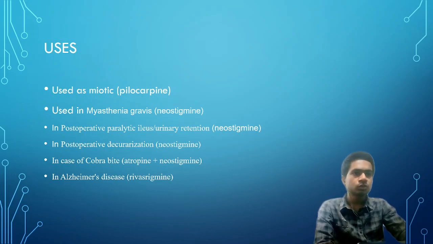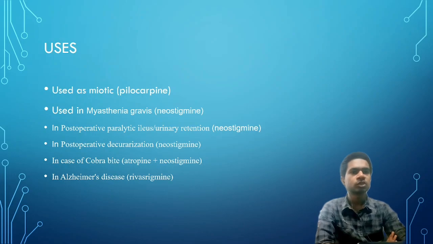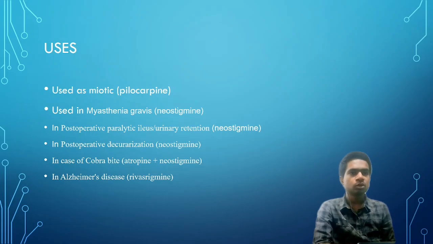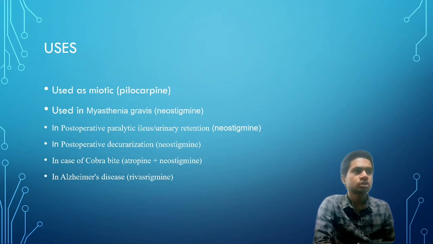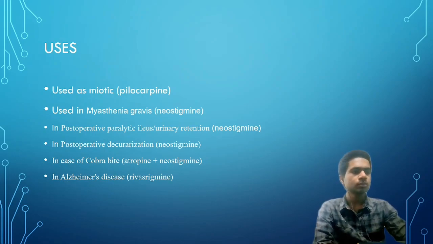In post-operative decurarization, again neostigmine has been noted. In case of cobra bites, atropine plus neostigmine is used. So, in case of cobra bites or any poisonous snake bites, the first line of treatment is atropine plus neostigmine. It is also used in Alzheimer's disease.